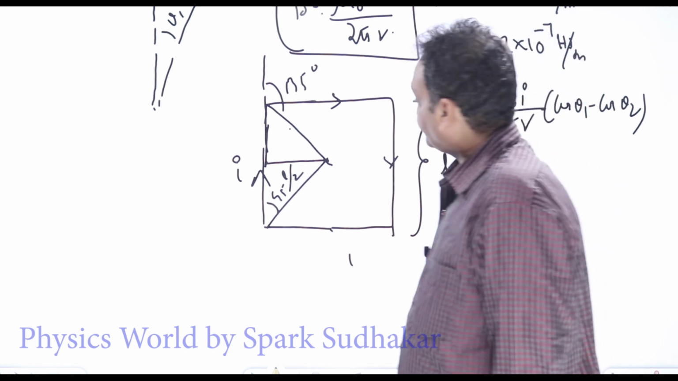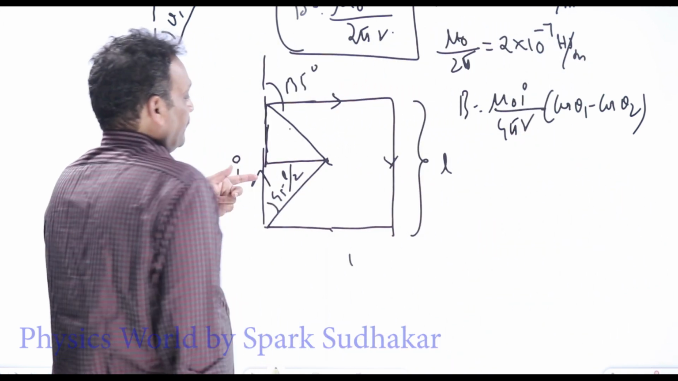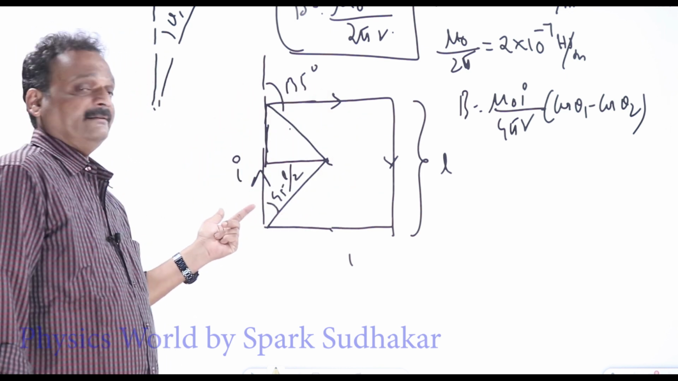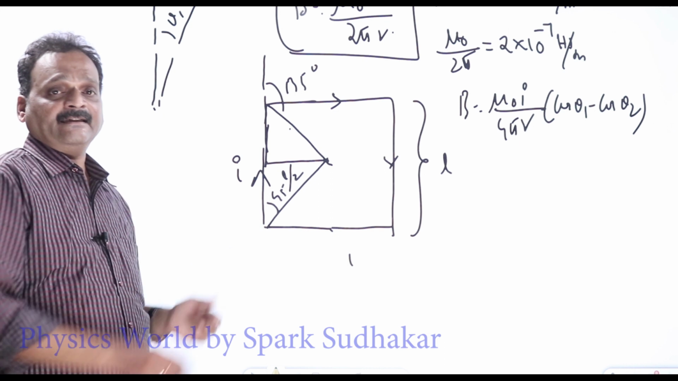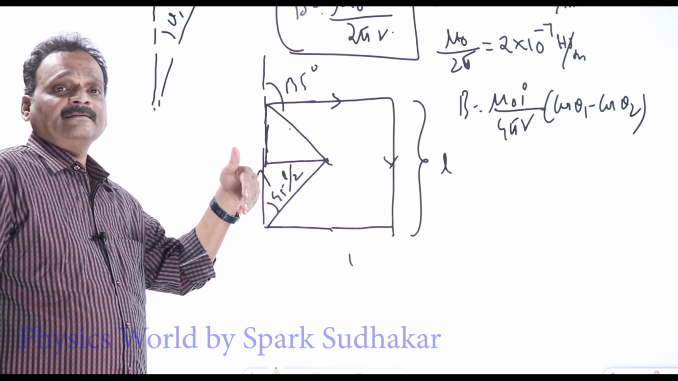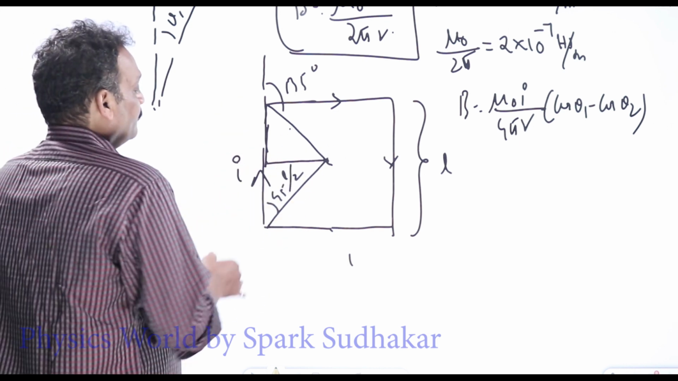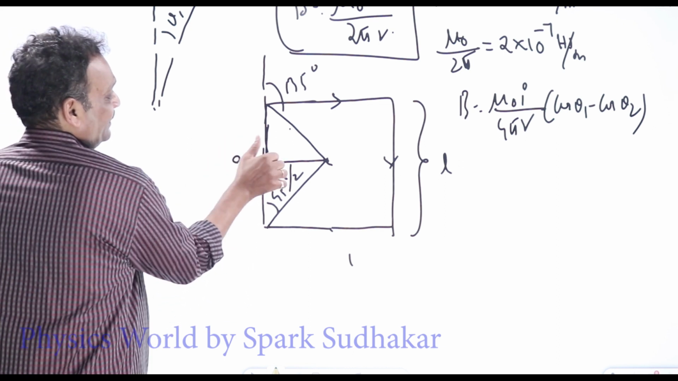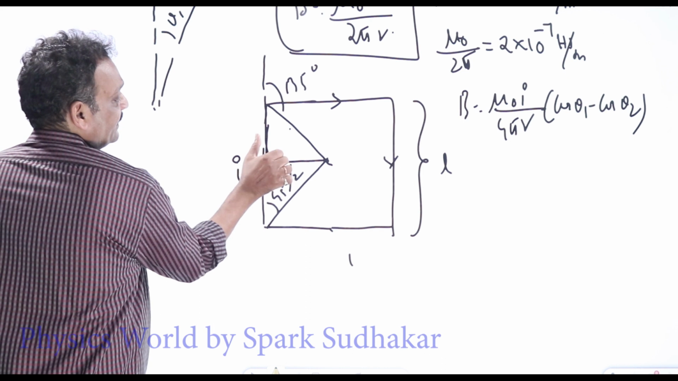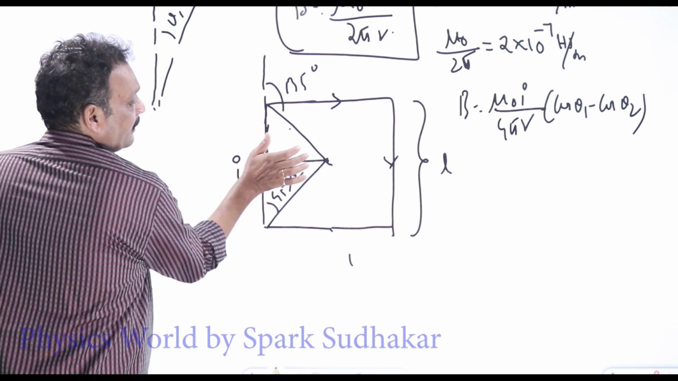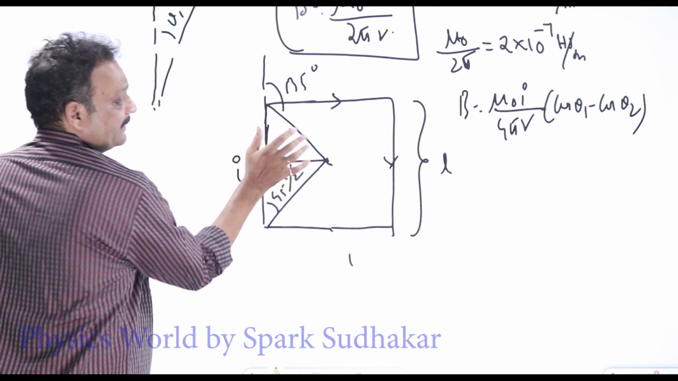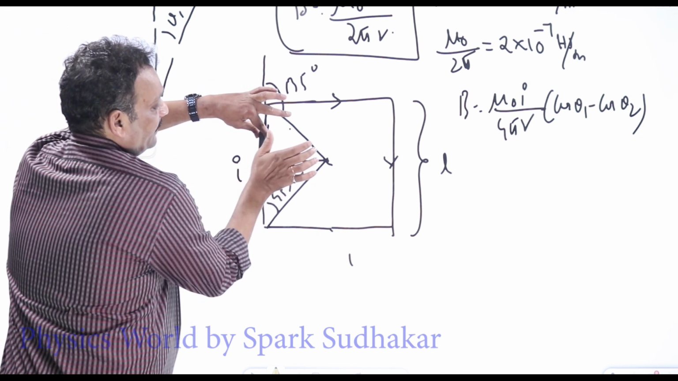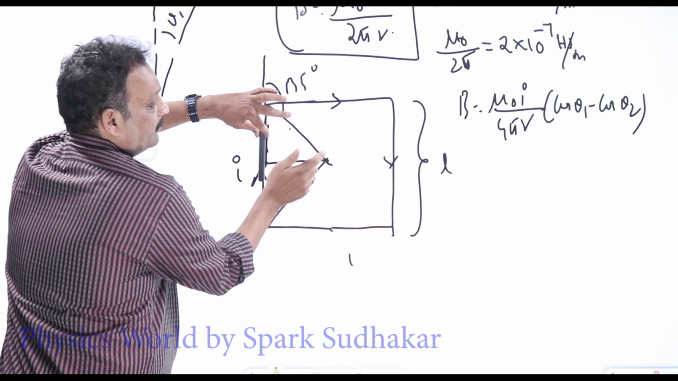First of all, check whether the fields due to all four segments are in the same direction; if so, they get added up. If they are in opposite directions, they get reduced. How do we find the direction of the magnetic field? Hold the current carrying wire in your right hand with thumb in the direction of the current. The curling four fingers will give you the direction of the field. Because of this current element here, the magnetic field will be pointing into the board.